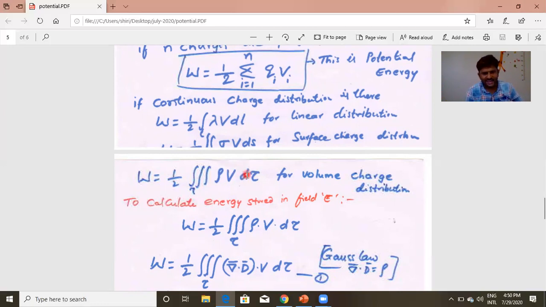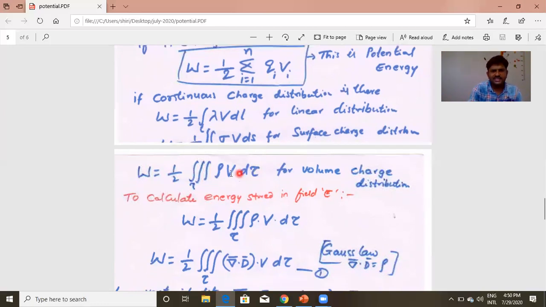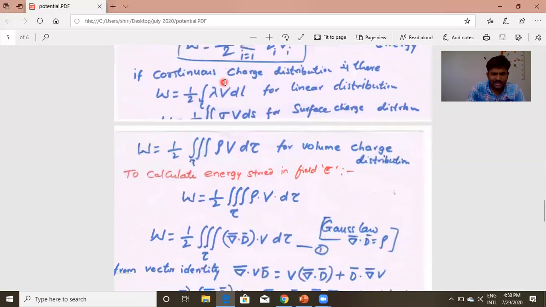Actually, we used dV earlier. Now I am using d tau because dV creates confusion, since V is potential and we are now discussing potential. If we use small letters and capital letters again, it gives some confusion. That is why I am using tau for volume. Remember that notation while discussing this. Volume is tau. This is the potential energy. Now using this, we will calculate the energy stored in an electrostatic field. We will see that also.